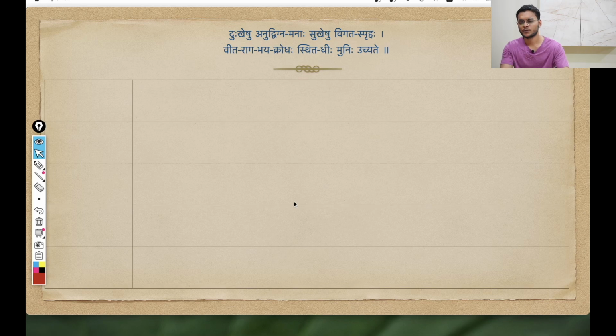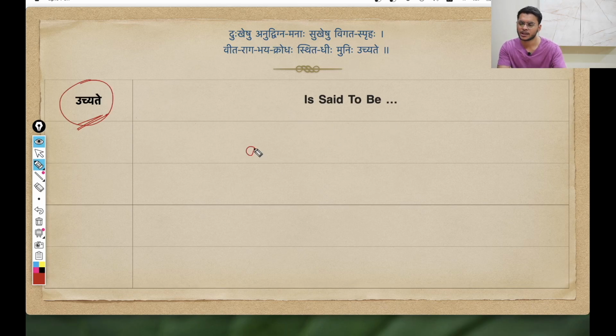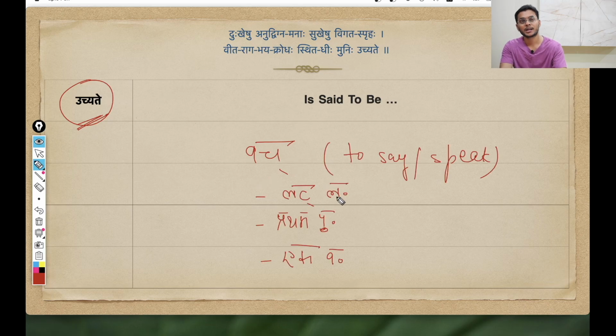Now we will move on and start the decoding of the shloka. In this shloka, we only have one Kriya Pada, which is Uchyate. Uchyate basically translates as "is said to be." This Kriya Pada comes from the Vach dhatu, in Lat Lakara, that is present tense, in Prathama Purusha, that is, we are talking about some third person, and Ekavachanam.